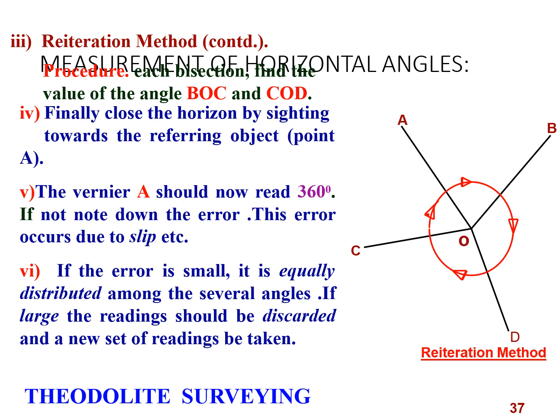Finally, close the origin by sighting towards the reference point. Now vernier A should read exactly 360 degrees. If it does not, note down this error. This error occurs due to slip, and it is to be distributed equally among the several angles. If it is large, the readings should be discarded. If the error is abnormal, let us say some 30 degrees, you have to discard and start afresh. Otherwise, if it is very small, let us say 1 degree or so, you can distribute it among all the angles.